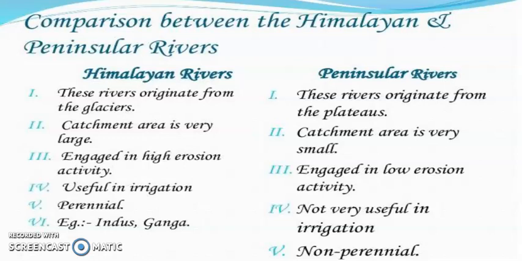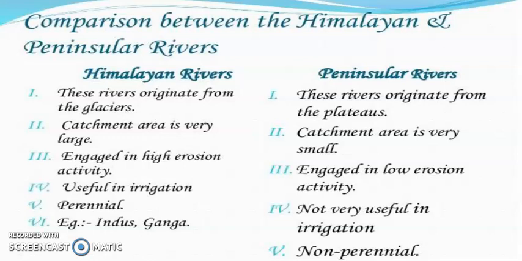All year they get glacial meltwater. But the peninsular rivers are non-perennial. If you see the peninsular rivers, you will find that they do not have water throughout the year. That's why we say peninsular rivers are non-perennial.